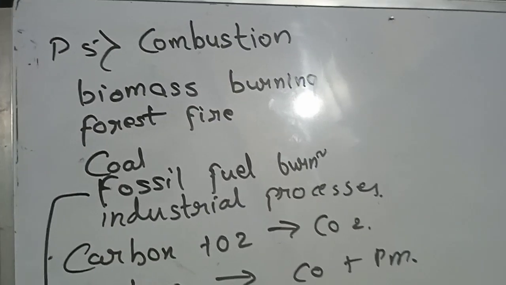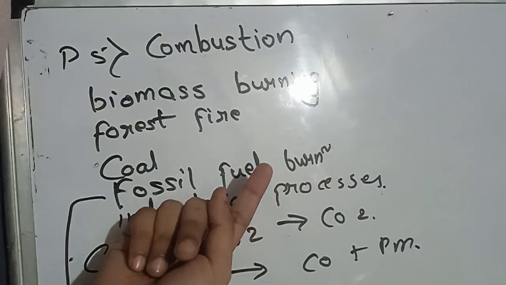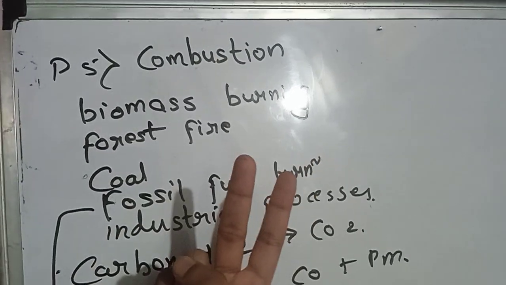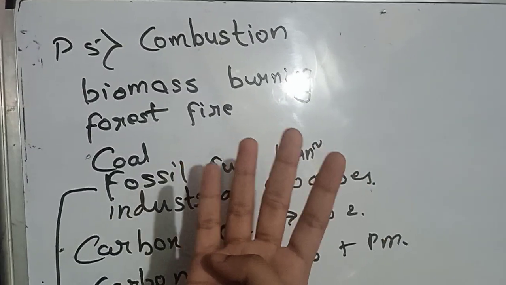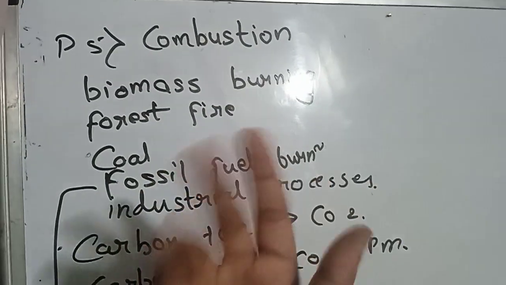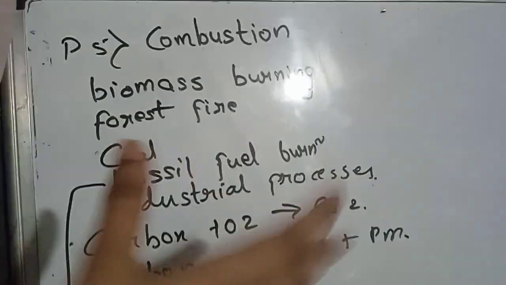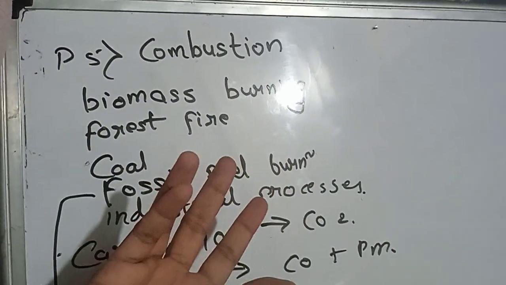We have studied the processes: first photosynthesis, second food chain, third decomposition, fourth respiration. Okay, so we will segregate out in the last what are the incoming and what are the outgoing processes. Okay, that will make you more clear about this topic.